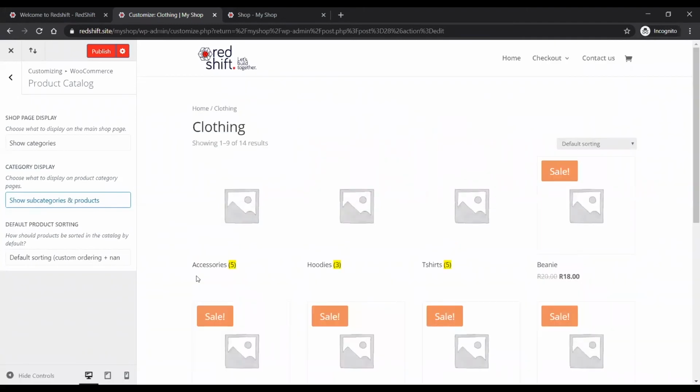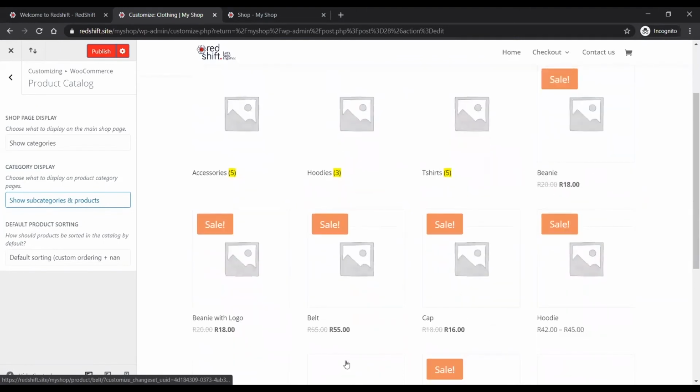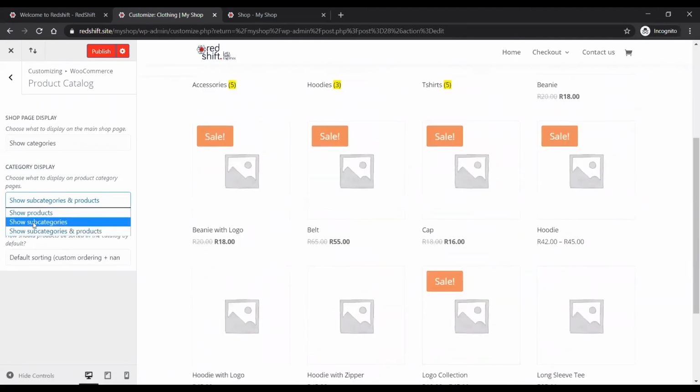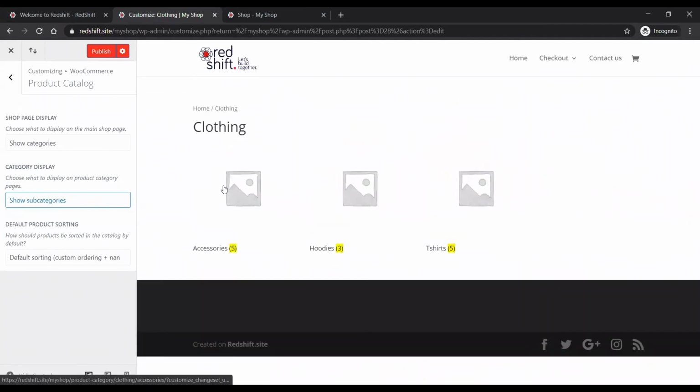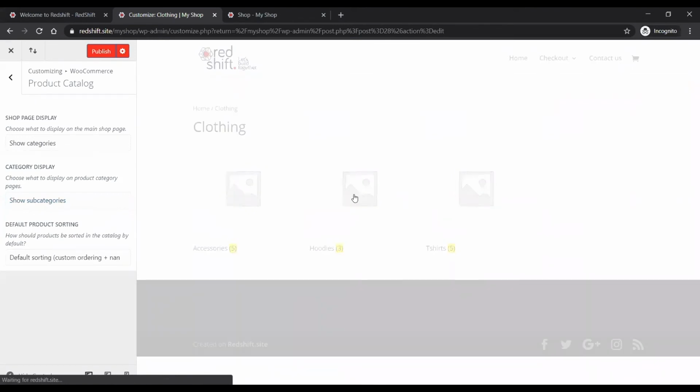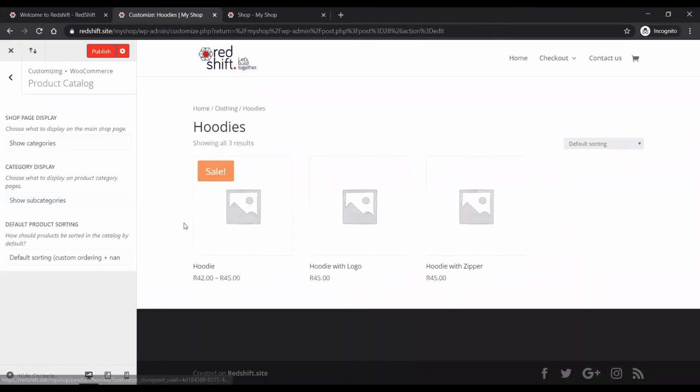So it starts off by showing my subcategories at the top, and then it starts showing the products directly after that. If you go into clothing, which is the main category, and now I've gone into hoodies, for example, and there I see my 3 hoodie products.